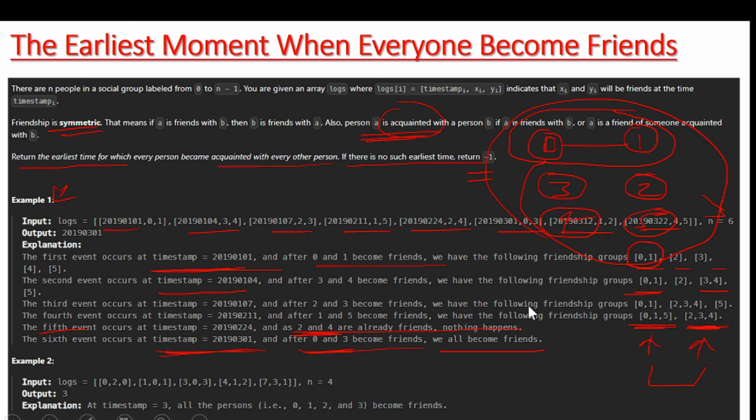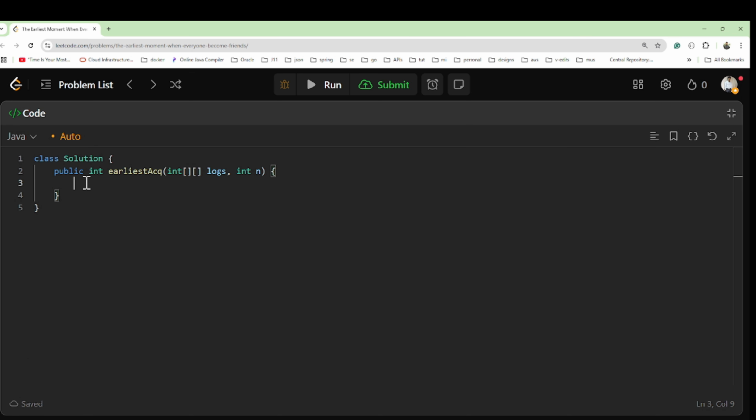How many groups are there? Let's suppose the group count we have been given is n. Initially, how many elements are there? Let's suppose 6 elements. So how many groups will there be? Simply the total number of groups is the same, since we have not merged anyone, they are not friends yet.